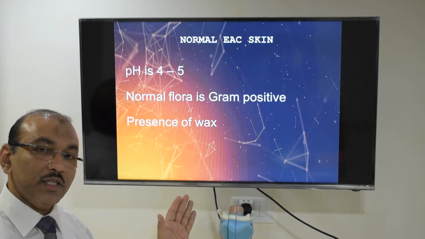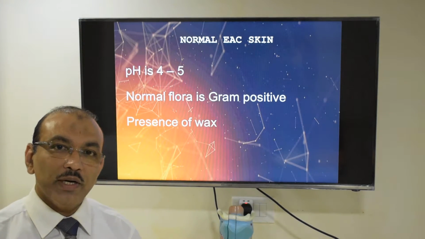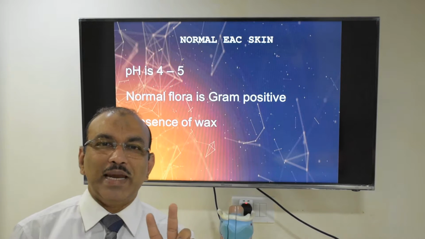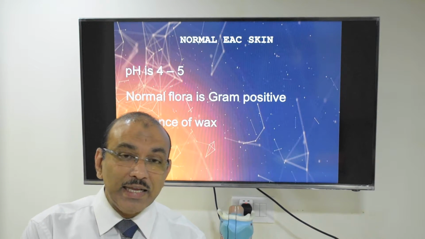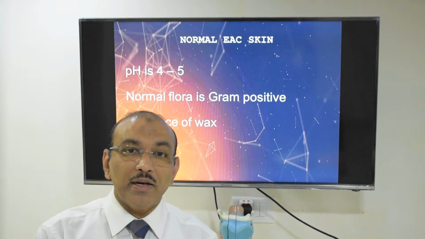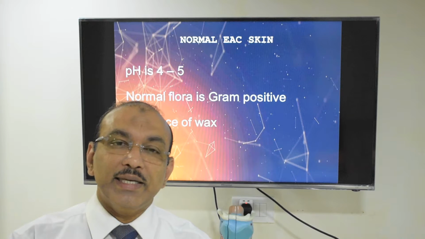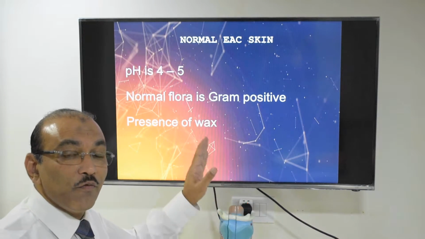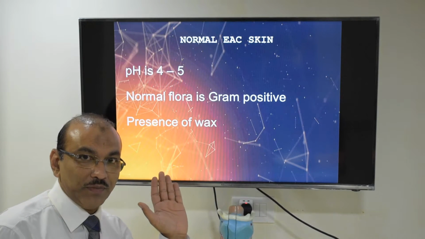The third point is you have presence of wax, which is very protective. Fourth one is you have two types of glands in the ear. One produces secretion which is white in color. Second one produces secretion which is lipid, fat. These two together lubricate the canal. So we have four features in the external auditory canal which are protective in function.